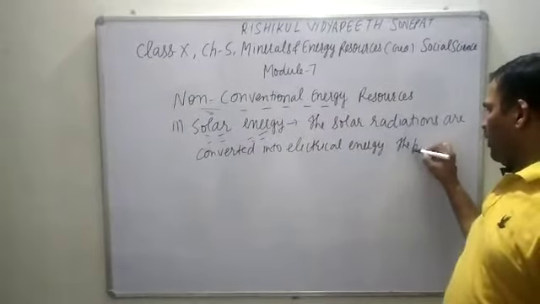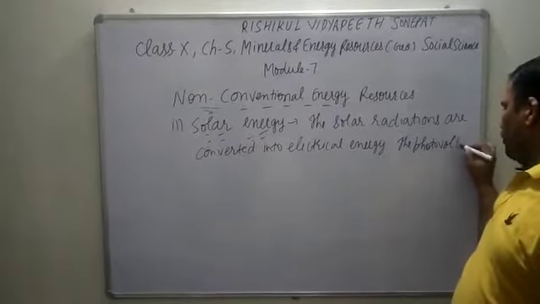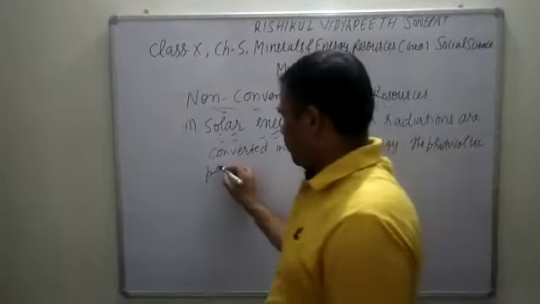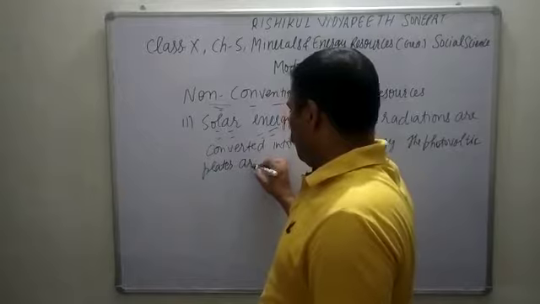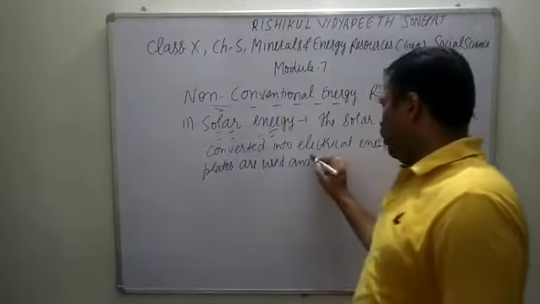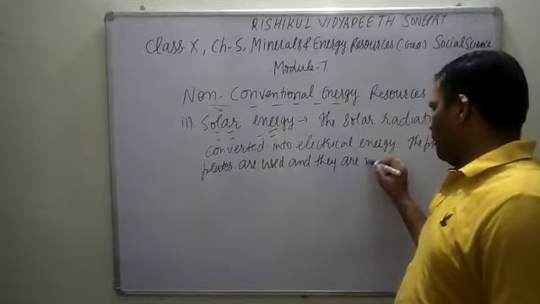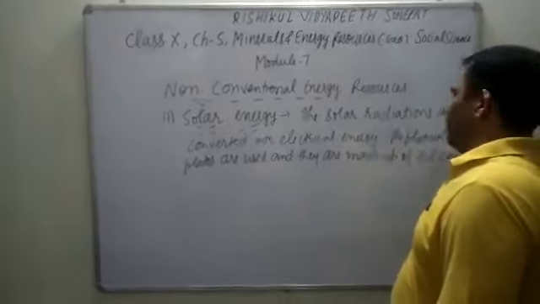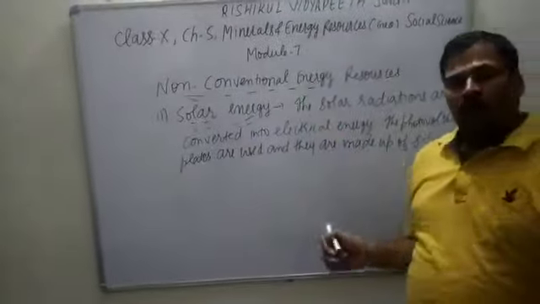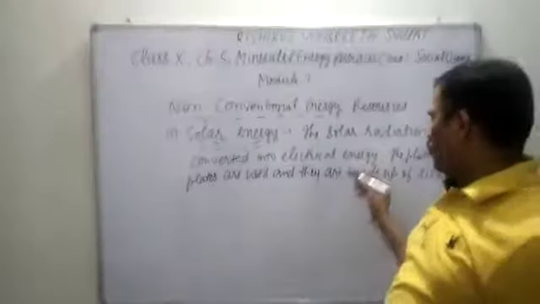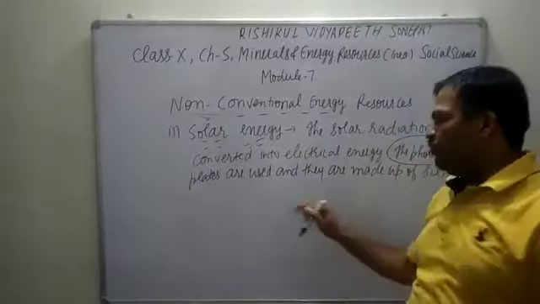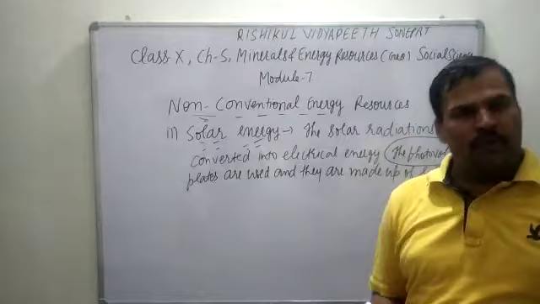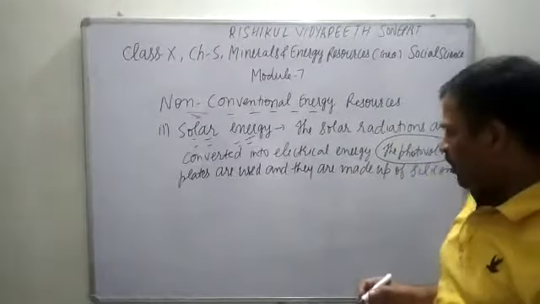Photovoltaic plates are used for this, and they are made of silicon. When the sun's radiations fall on these photovoltaic plates, they convert into electrical energy, and this energy is used for our domestic and other purposes.